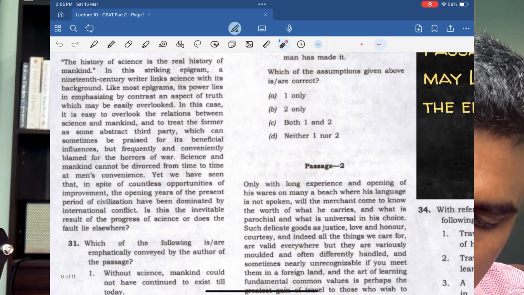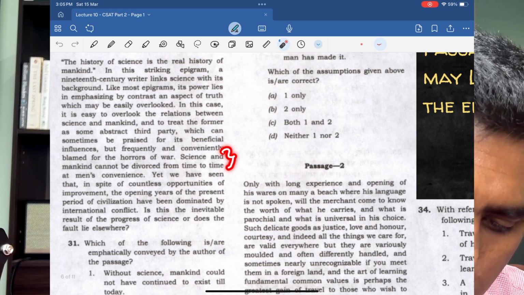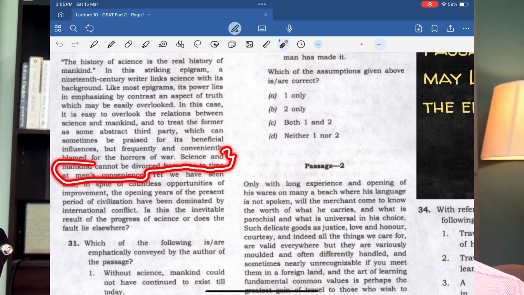The core of this particular sentence is that we human beings often tend to de-link science from human beings. That's the whole idea. So the next sentence says, science and mankind cannot be divorced from time to time at men's convenience. So it is actually scolding. It's a word of caution which says that though we tend to de-link, it cannot be done. It should not be done. That is what is said here.